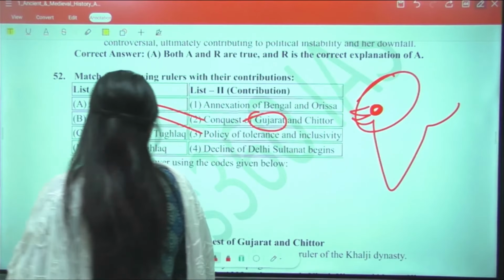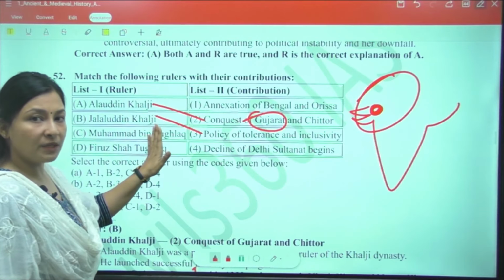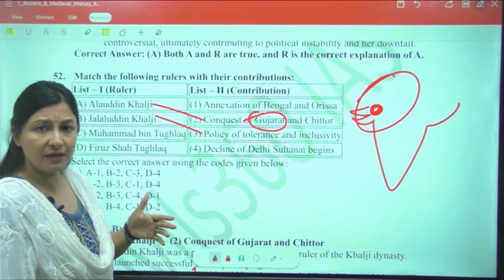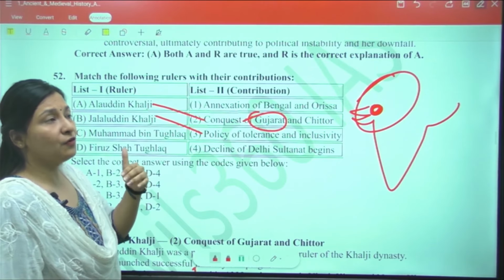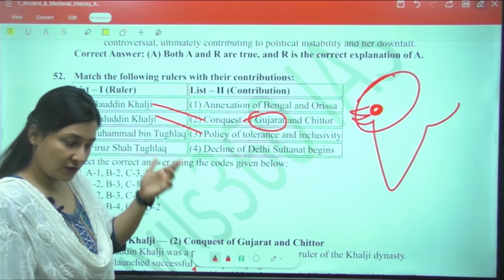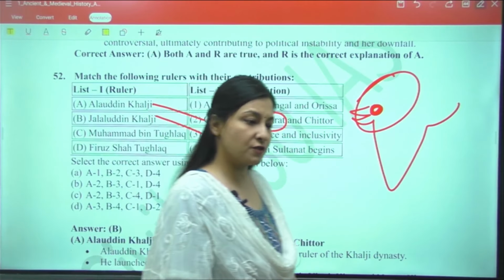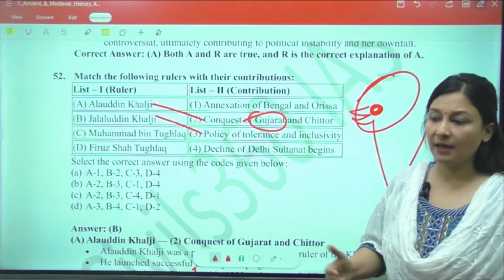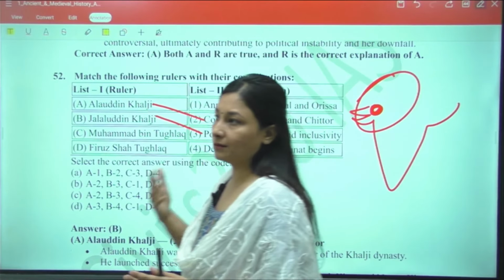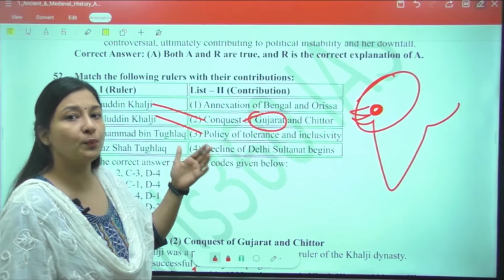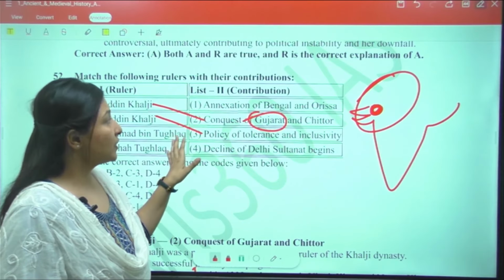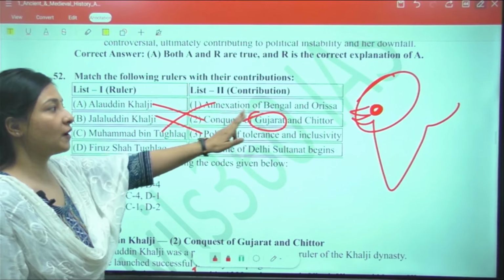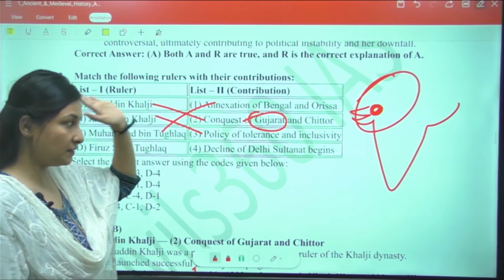Now, another one, Muhammad bin Tughlaq. This you will be studying that he was a very learned man, okay? But there were 5 experiments of him, which Satish Chandra, old NCERT, specifically mentions. A few of them were that he transferred the capital from Delhi to Daulatabad. He started, you can say, a duplicate token currency, right? So it is said that he led an annexation of Bengal and Odisha part also, right?